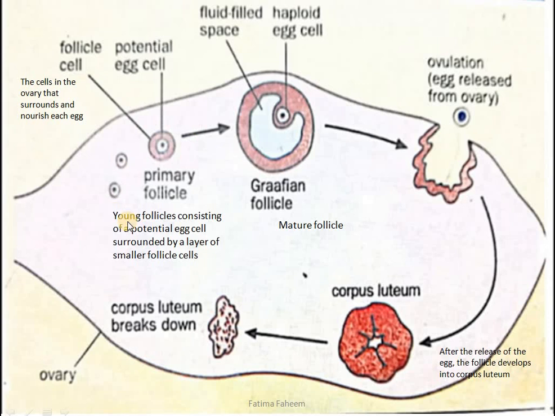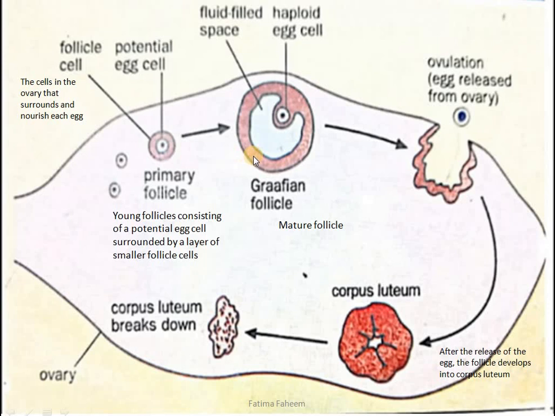So this is all happening in the ovary of the females, where there are many cells called follicle cells. These follicle cells are surrounding each egg and providing nourishment to it. Primary follicle will be consisting of the potential egg cell, which will mature into an egg.